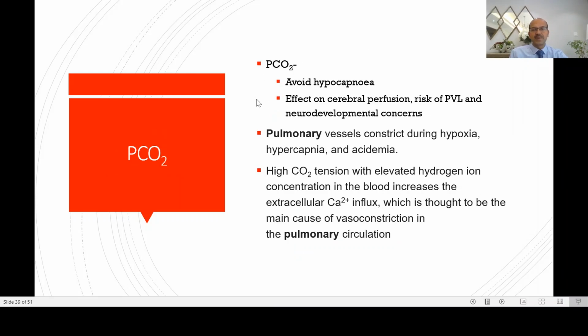So in terms of PCO2, we should avoid hypocapnia at any cost, because hypocapnia reduces your peripheral perfusion. There is a risk of periventricular leukomalacia and neurodevelopmental abnormality as a result of prolonged hypocapnia. So the number of times a baby gets hypocapnic, the duration to which the baby is hypocapnic, these are important. We should also remember that the pulmonary vessels constrict when there is hypoxia, hypercapnia and acidemia. So these are parameters we should avoid, especially in a sick newborn baby when the pulmonary pressures are still labile.